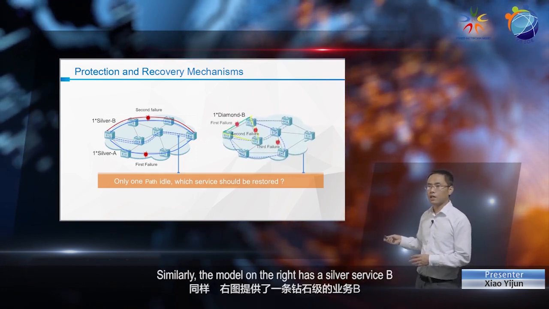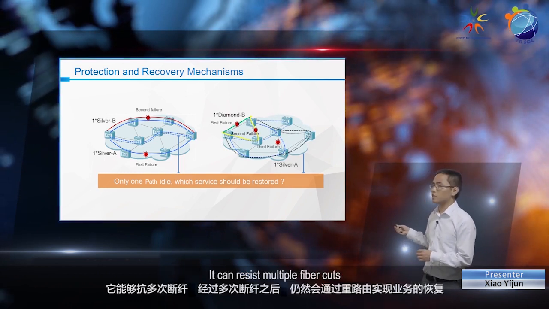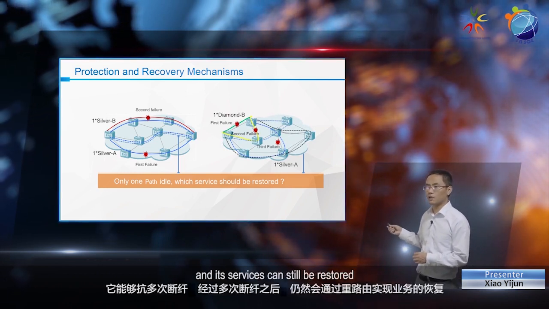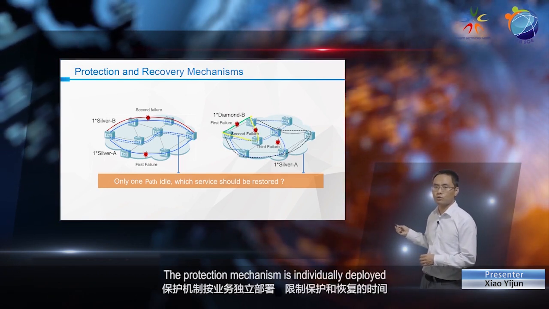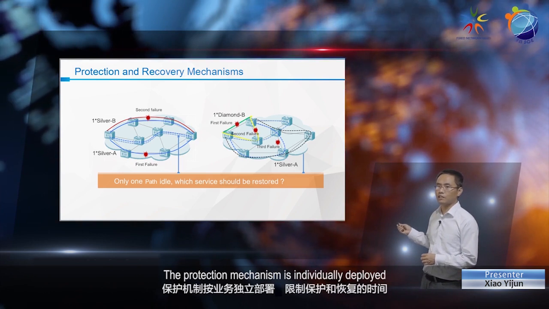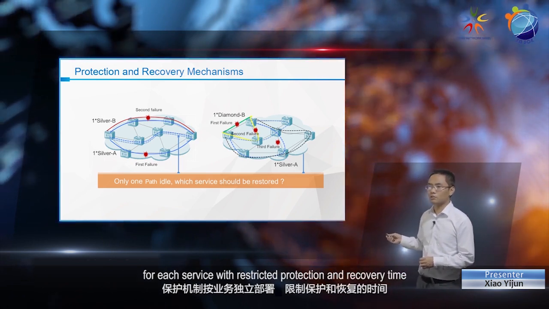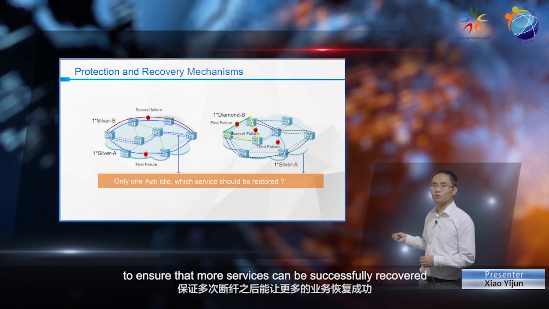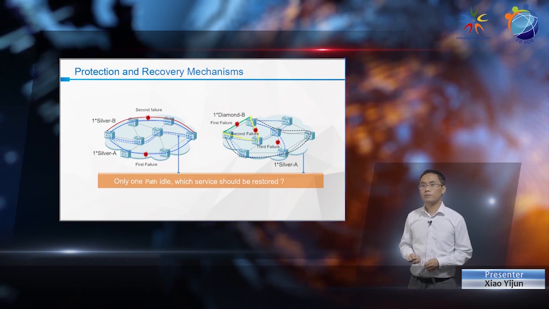Similarly, the model on the right has a Silver Service B. It can resist multiple fiber cuts, and its services can still be restored by rerouting after multiple fiber cuts have occurred. The protection mechanism is individually deployed for each service with restricted protection and recovery time to ensure that more services can be successfully recovered after multiple fiber cuts.